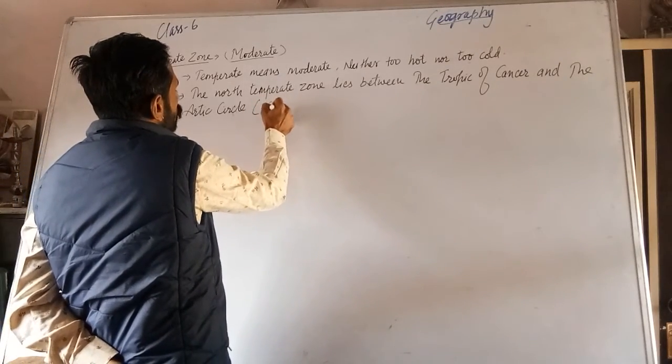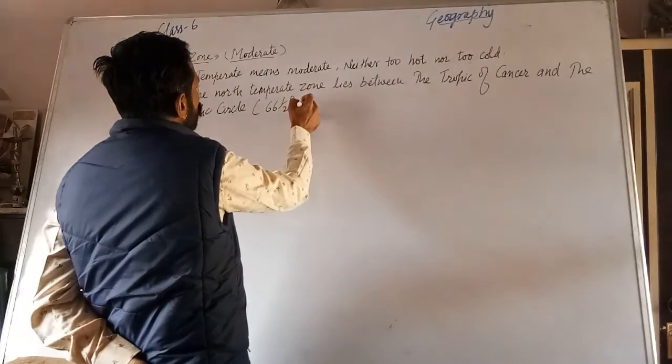Arctic Circle means 66.5 degree towards north.